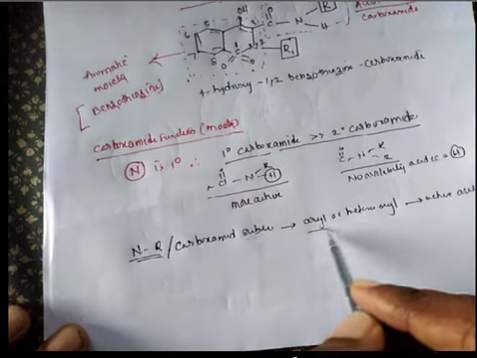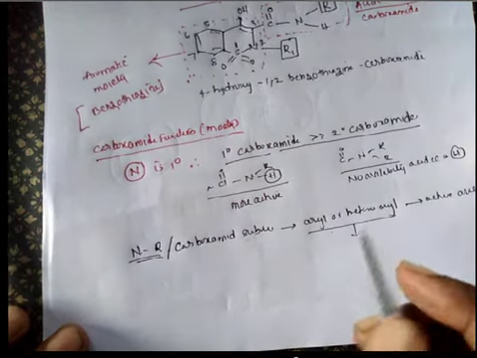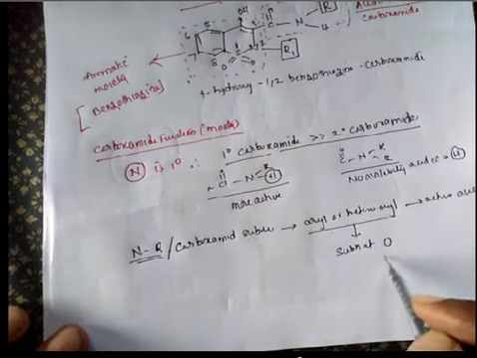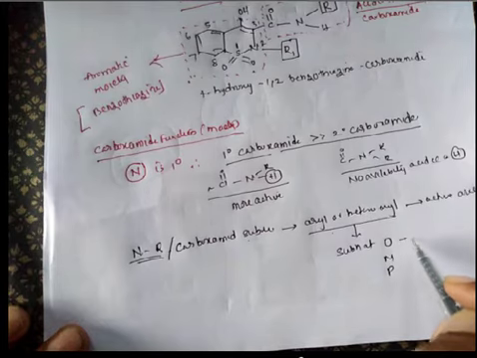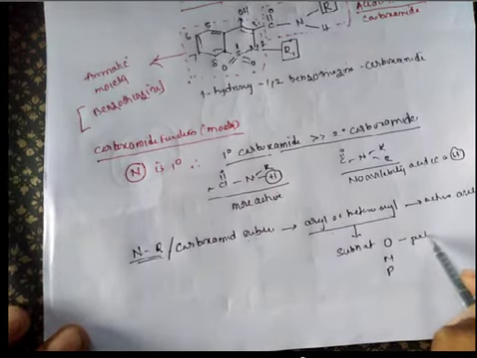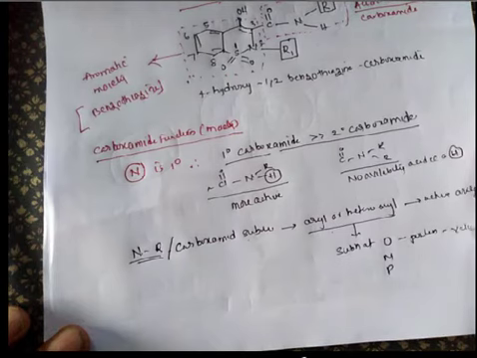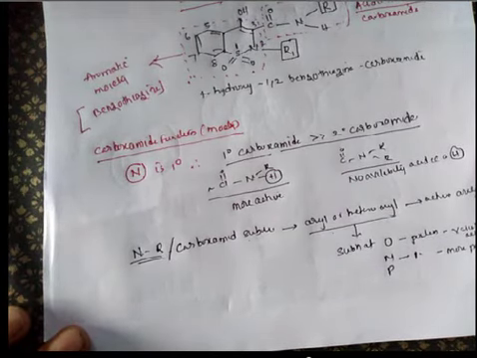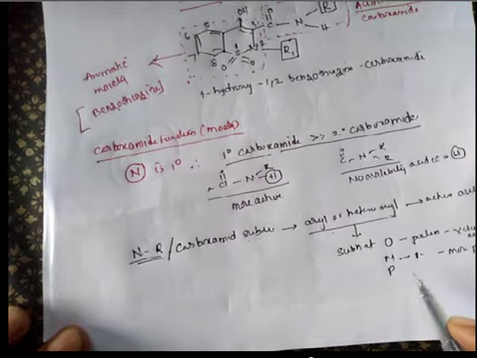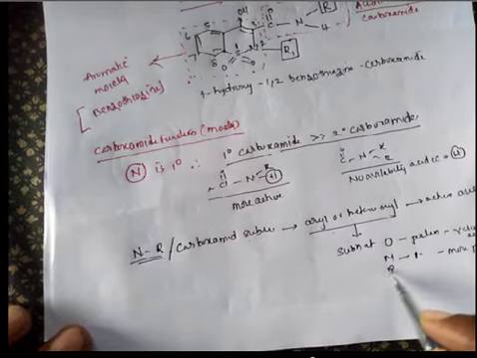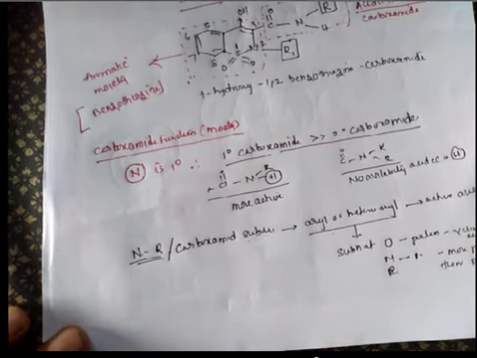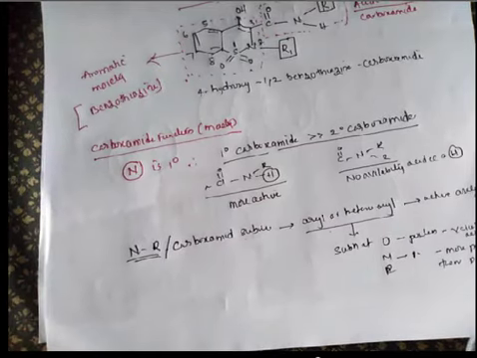And for these aryl groups, if you have a substituent at ortho, meta, para positions, the ortho position isomers are variable in activity. Meta position isomers are more potent than para isomers.